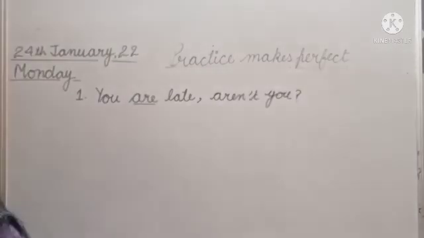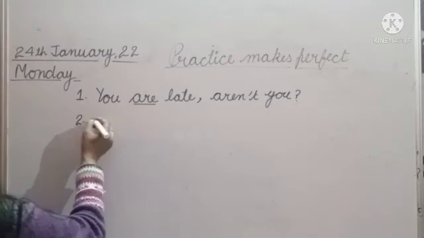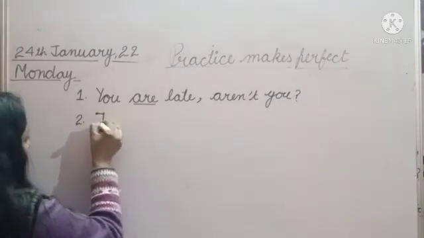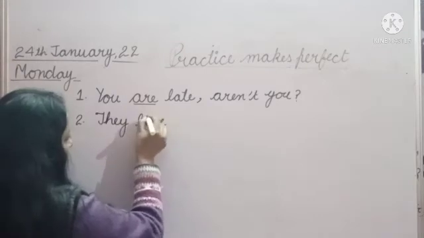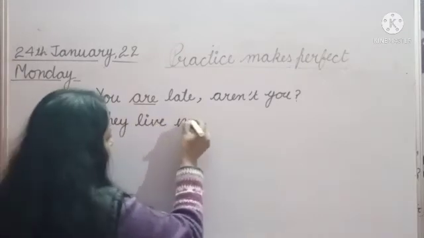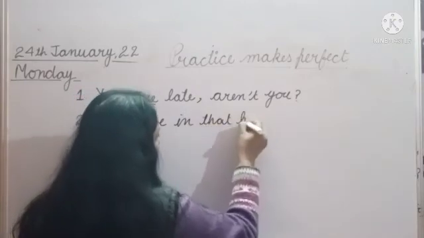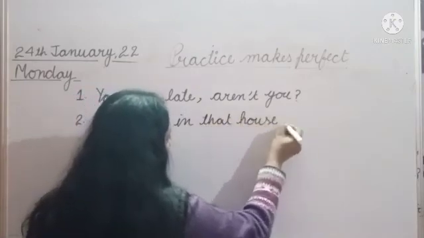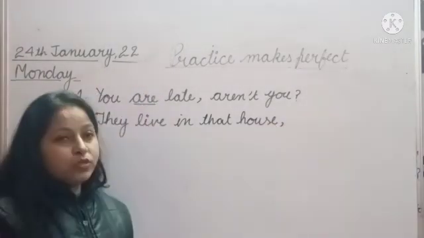And the next statement is, they live in that house. Put a comma after it. They live in that house.